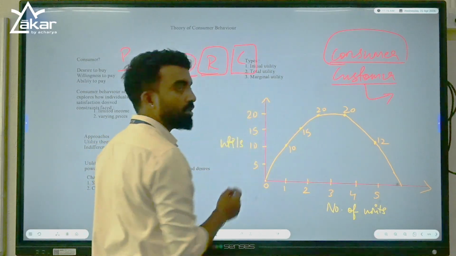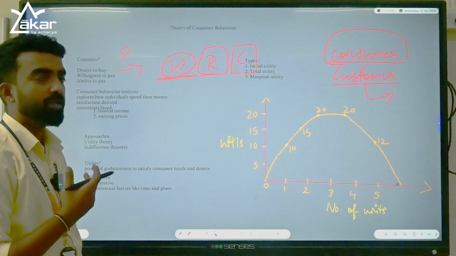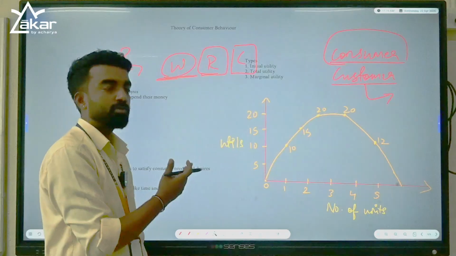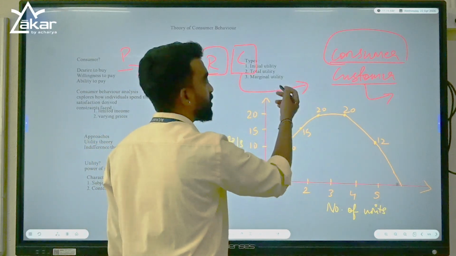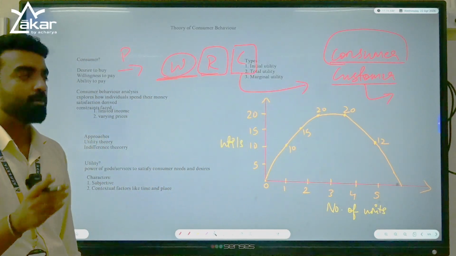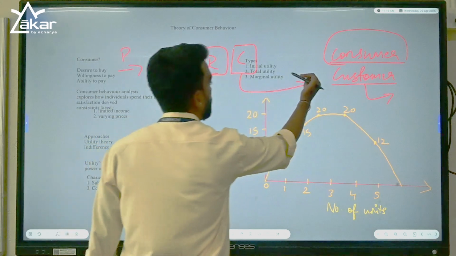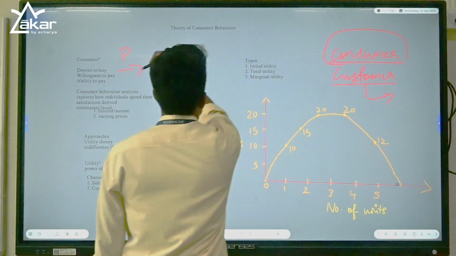So people like us who buy from a retailer or a wholesaler are consumers and also customers. Consumer is a part of customers. Understood?